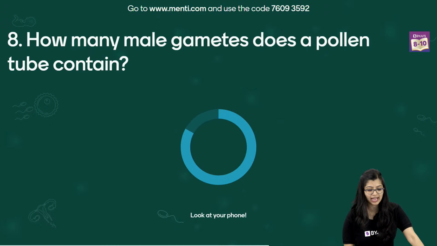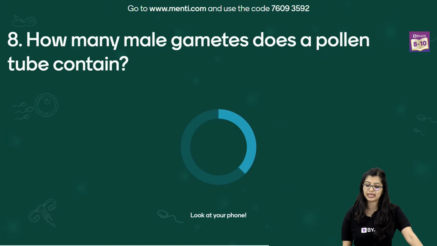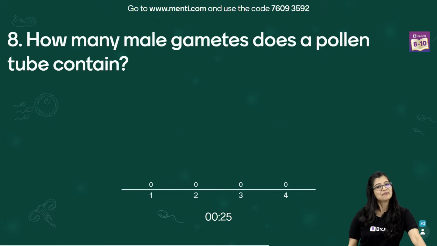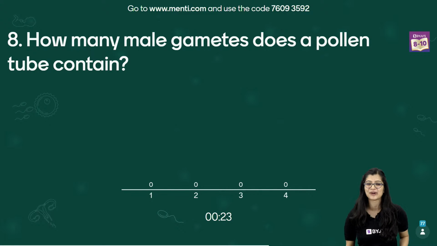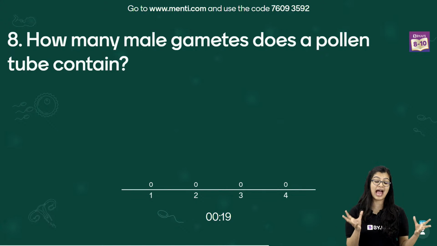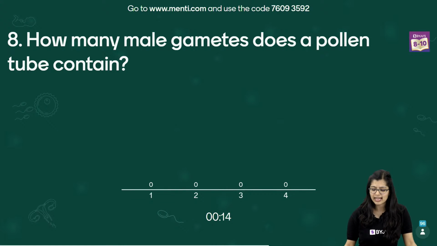The question that we have here is, how many male gametes does a pollen tube contain? 1, 2, 3, 4. This should be super easy, right? It's an easy peasy question like you always tell me. Guys, come on. What do you think? How many gametes are there in the pollen tube? This should be a simple one because we've already discussed it.